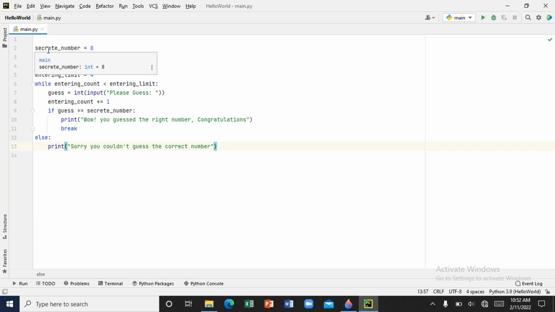So now here's what I meant. First, this is a secret number because this is the number guessing game. So if the user is going to be guessing the number, there is supposed to be a particular number that the user is supposed to guess. That's all the program is about, right? So our secret number is the 8, the number the user is supposed to guess. Now for example, you want to give the person a limit. Okay, I want you to guess the number only 4 times. Okay, I want you to guess just 2 times. Okay, I want you to guess just 3 times. This is all this is about.